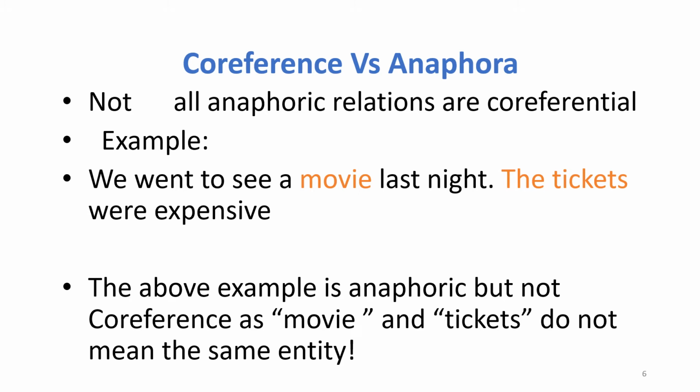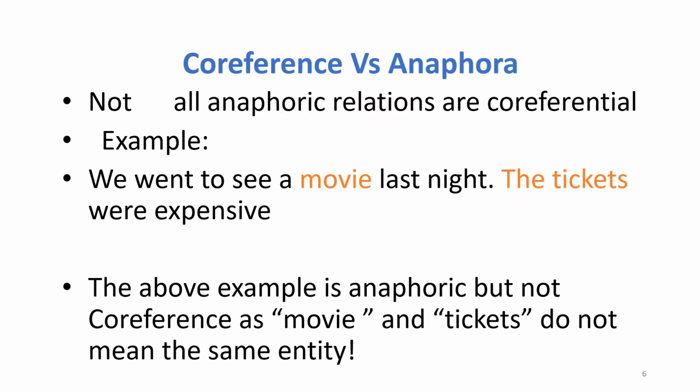So that is how anaphora is defined, and that is how co-reference is defined. So this is not a co-referential expression, but this is anaphoric. I'll repeat once again, anaphoric relations are nothing but when we have to interpret a particular word by referring back to its antecedent. That is anaphora.